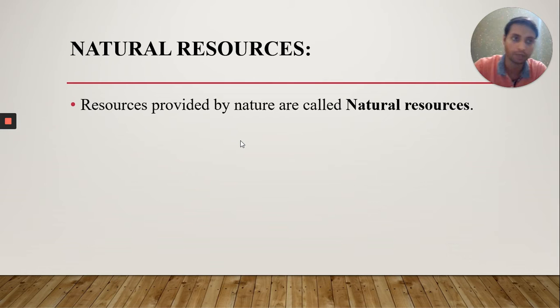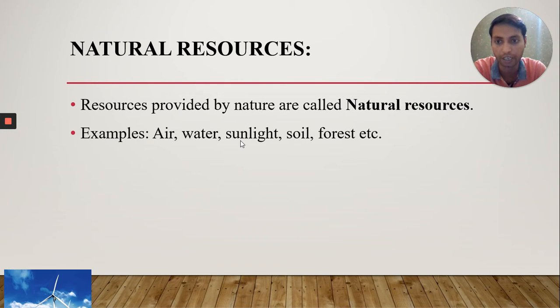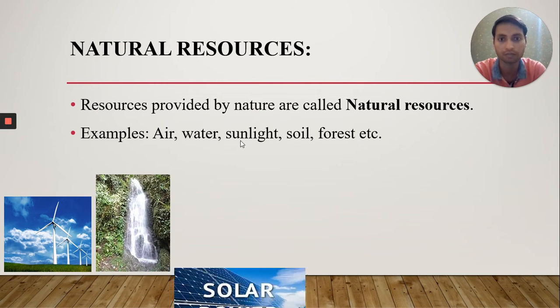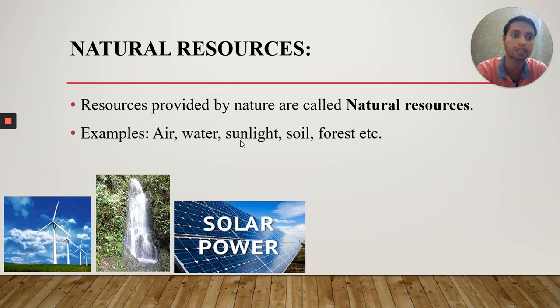If we talk about the man-made resources, like the water is a natural resource, and water with the energy can be converted in a hydropower plant, that is with the help of a dam. Dam is a man-made resource. Examples like air, with here also the windmill. Windmill is a man-made resource and air is a natural resource. Water, sunlight. With the help of sunlight, we can convert that energy into the electrical energy. So solar panels, you can say that is a man-made resource.